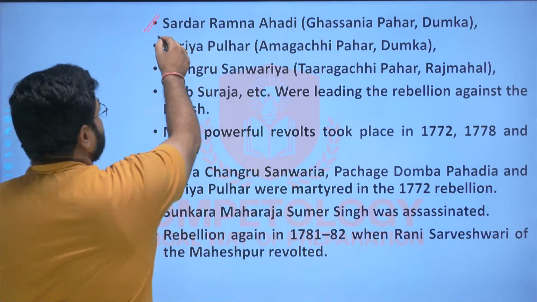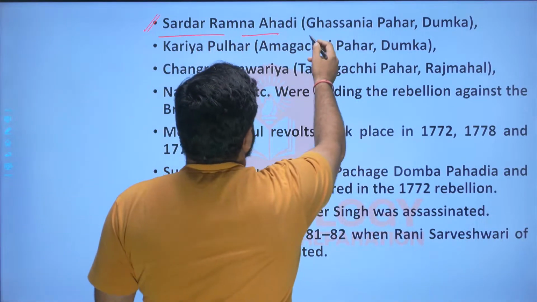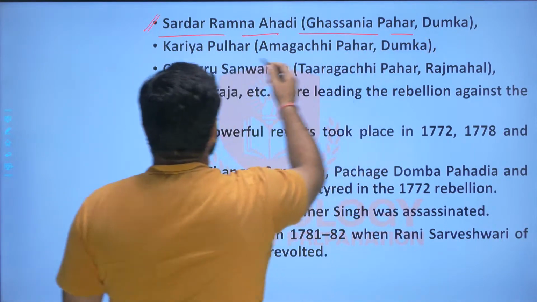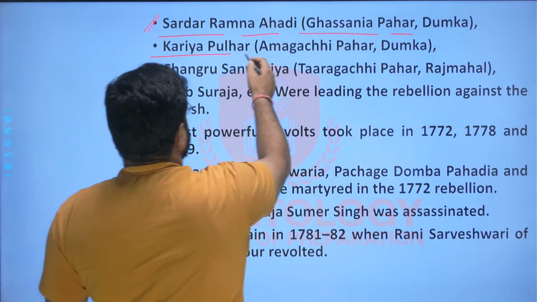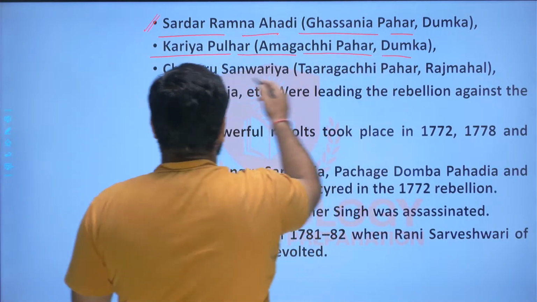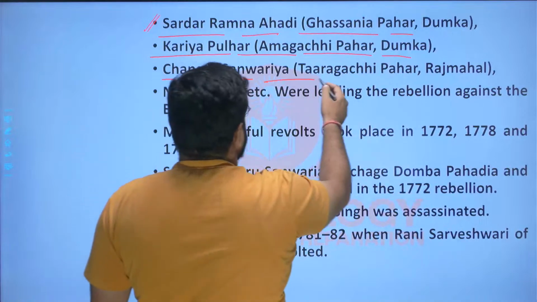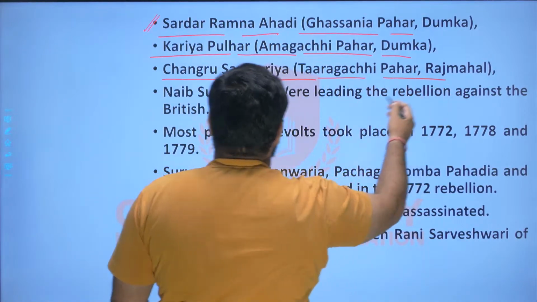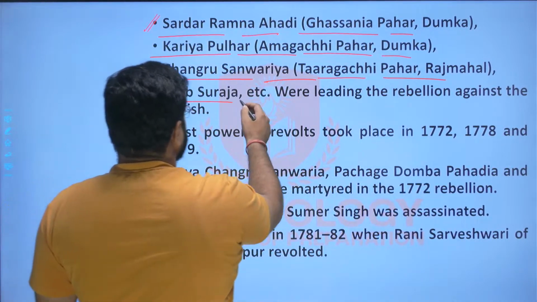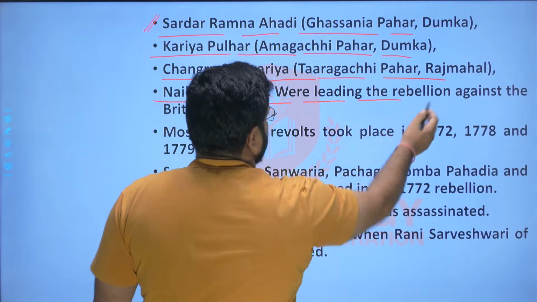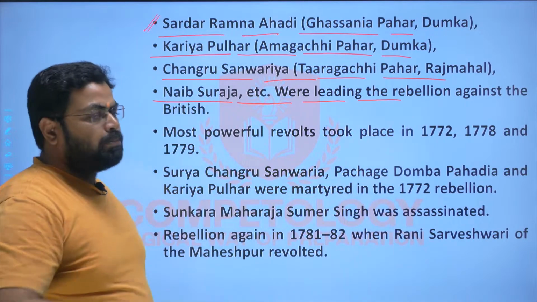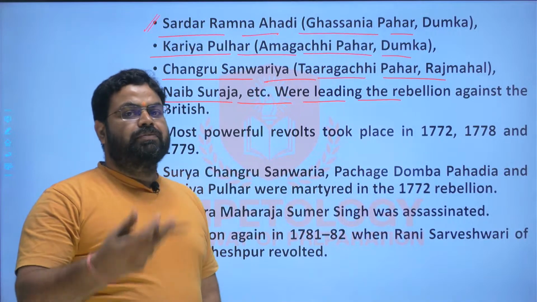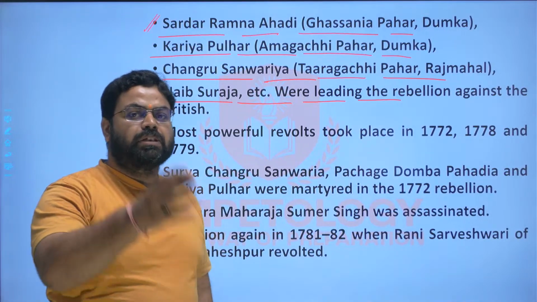Sardar Ramanna Adi was active in Ghasiani Pahad, Dumka. Karya Pulhar was active in Amgachia Pahad, Dumka. Changru Savaria was active in Taragachi Pahad, Rajmahal. Naib Surja was active in different regions, providing leadership to different people and working with other leaders, right?